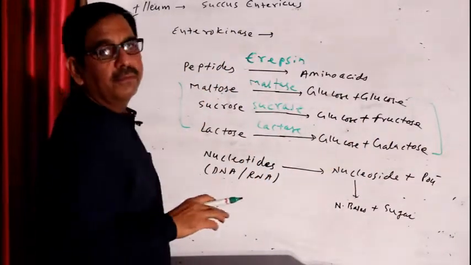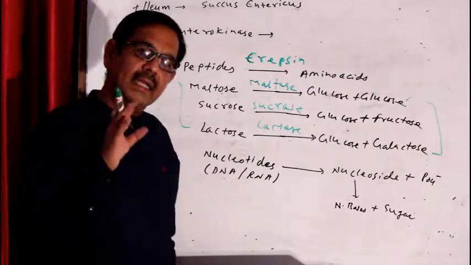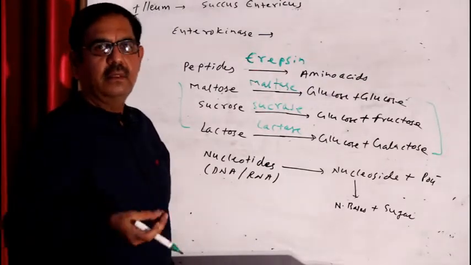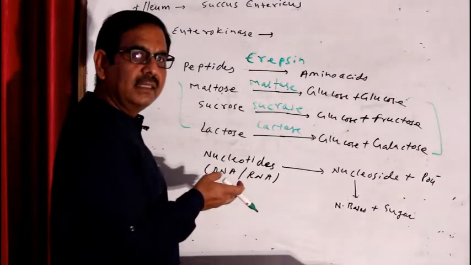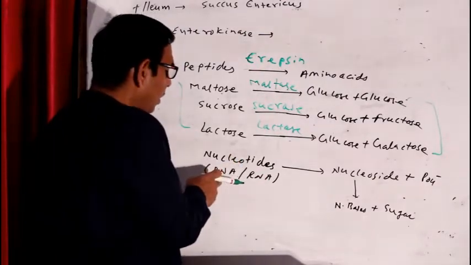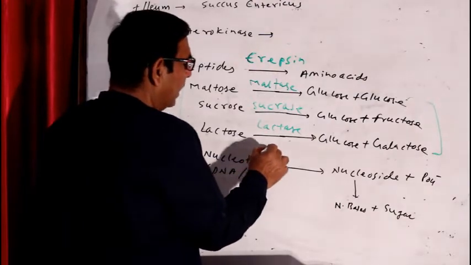Then digestion of nucleic acids, that is RNA and DNA. We eat living cells, plant cells and animal cells, and all these cells contain nucleic acids, that is RNA and DNA. So there is an enzyme called nucleotidase.